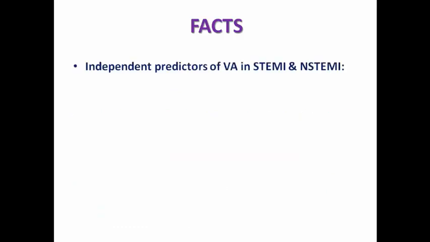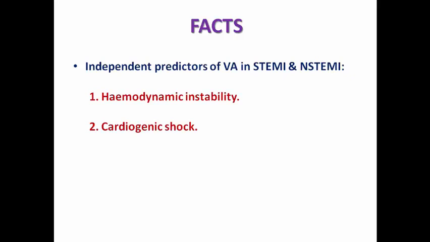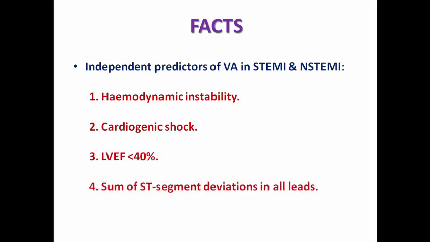The independent predictors for developing ventricular arrhythmias in STEMI or non-STEMI patients are hemodynamic instability and cardiogenic shock, so those patients are more liable for ventricular arrhythmias; LV ejection fraction less than 40%; the sum of ST segment deviations in all ECG leads, so the higher the sum, the higher the risk for ventricular arrhythmias; and failed reperfusion, which is a strong risk factor for ventricular arrhythmias.